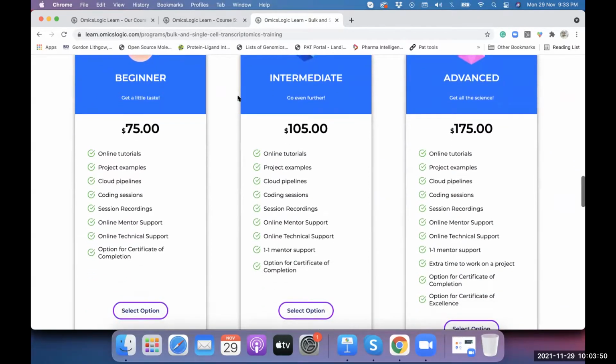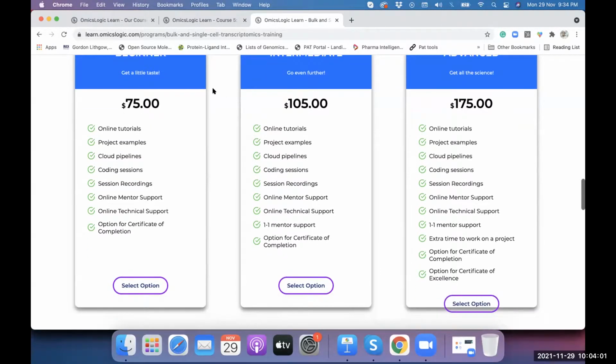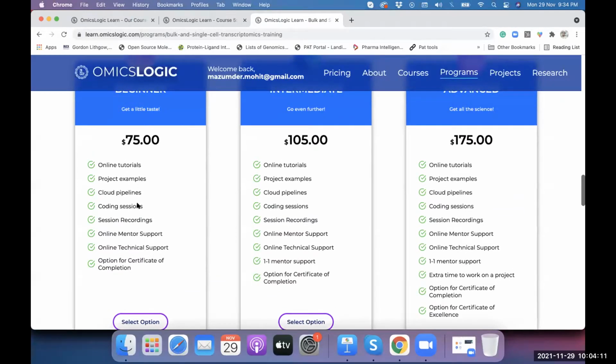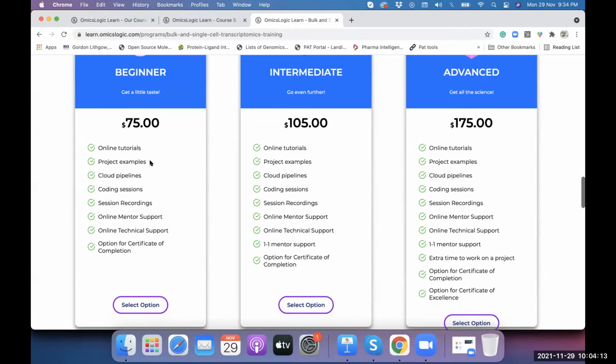So here we have 3 levels: beginners, intermediate, and advanced. And this is for an entire month of training, an entire month of access to all the resources. The difference between these 3 levels is that whatever we discussed, all of that is included in the beginners subscription. So if you subscribe for the beginners license, you'll get access to all of what we discussed today. The additional thing that you get in an intermediate license is the option